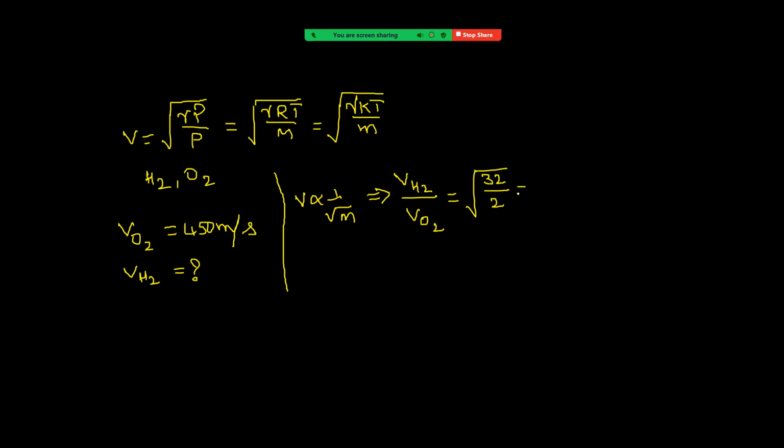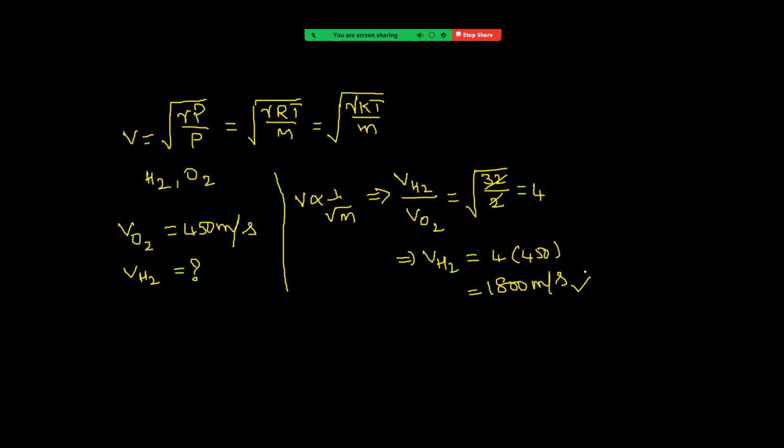This is now 16, this is 4. So velocity in hydrogen is 4 times. Given oxygen is 450, therefore the speed of sound is 1800 meter per second. Okay, like this we can solve it.